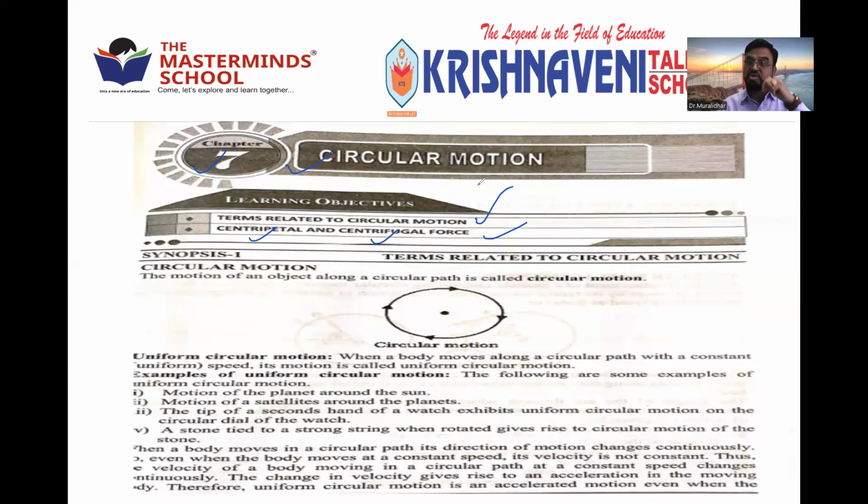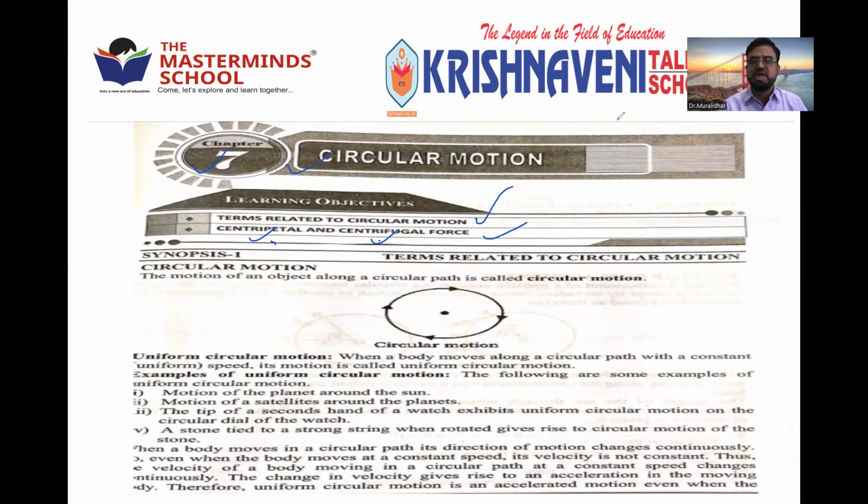So how is Earth moving around the sun? How are electrons moving around the nucleus? It is because of centripetal force. Then why is Earth not falling into the sun? It is because of the centrifugal force. So we'll discuss these two forces in detail in coming classes.